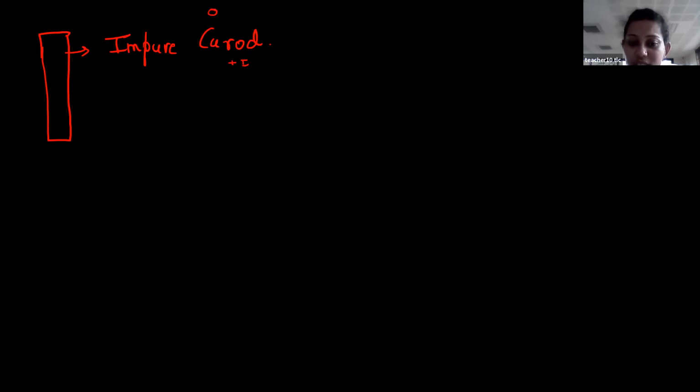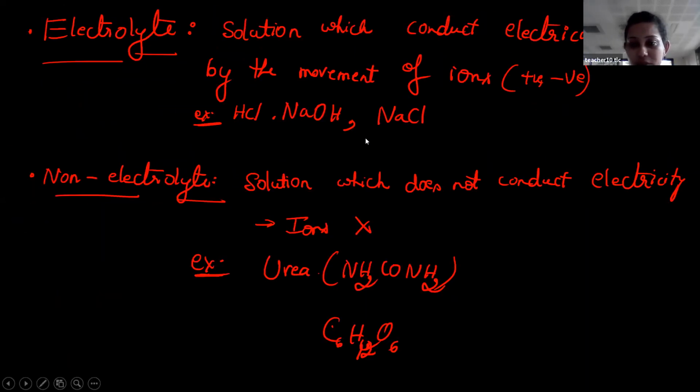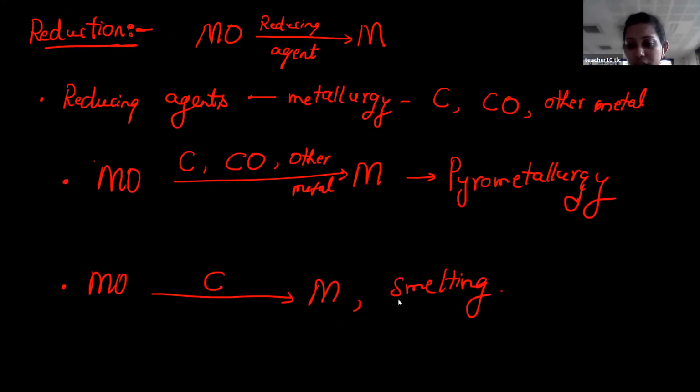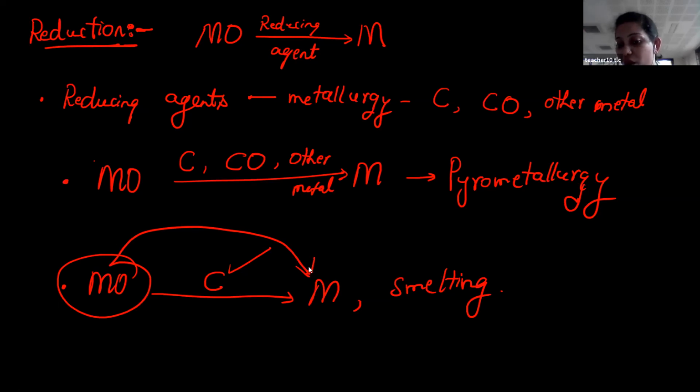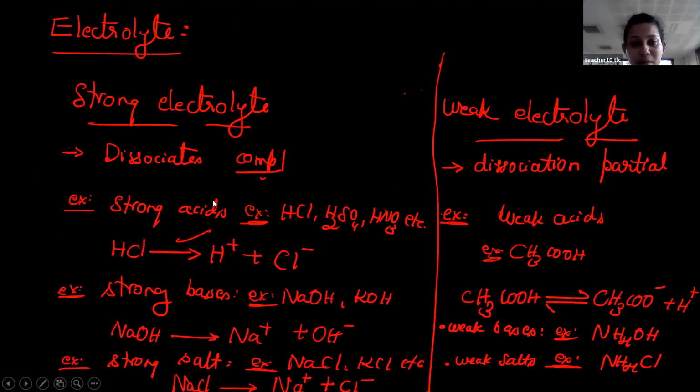Correct? It is not mixed with something else. Something else in the sense that it may be in the form of oxide or sulfide, etc. But we did a certain experiment. Students, you just concentrate here. We did a reduction process here. We added a reducing agent and converted the corresponding oxide to its pure form. So you take this metal, but unfortunately it contains a small amount of impurity. So you take that metal here.